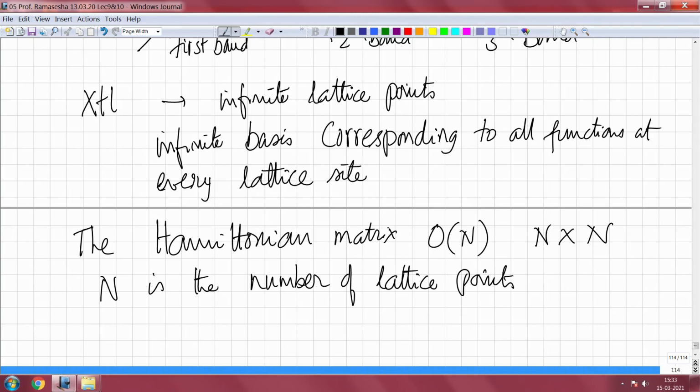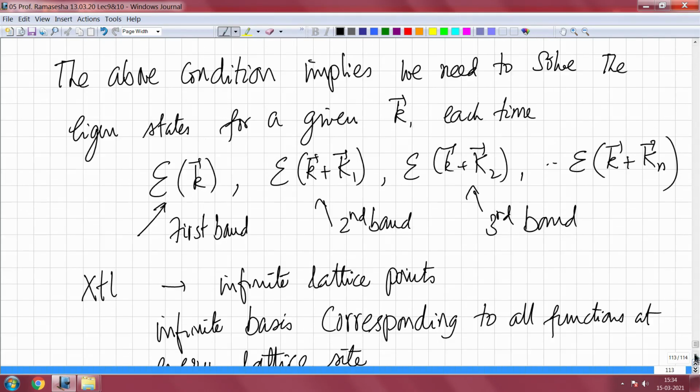Even if you consider just one plane wave per site. But if you just use one particular function, for example the 1s function in the tight binding, even then if you do not use any of the symmetries, you have n 1s orbitals, and the Hamiltonian matrix has to be represented as an n by n matrix, where n is the number of lattice points, which is of the order of Avogadro number, of the order of 10 to the power 23, and you will have to solve it. So, this is a very, very difficult thing to do.